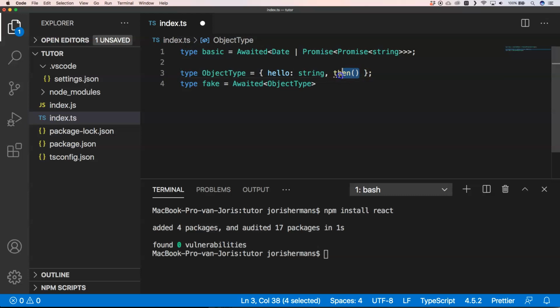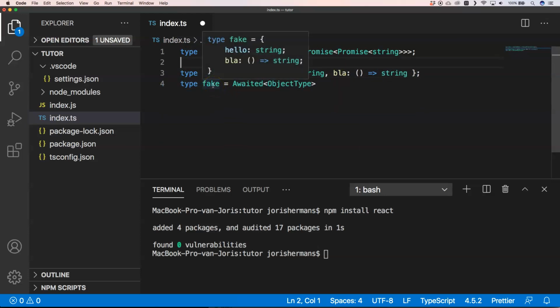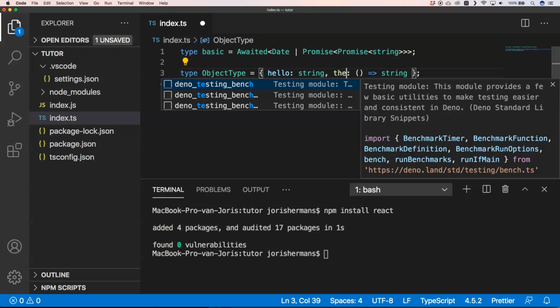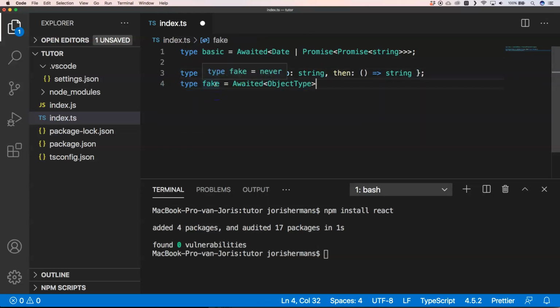To explore it a little bit further, here we are. And then of course you have again never. So when you have something that's fake, that's fake. If I just do then blah, I don't know, you see here that we have blah. So whenever we have something like that, you will see that it knows it's a fake promise, that's not a correct promise, and then you get never back. I hope that makes sense, right?